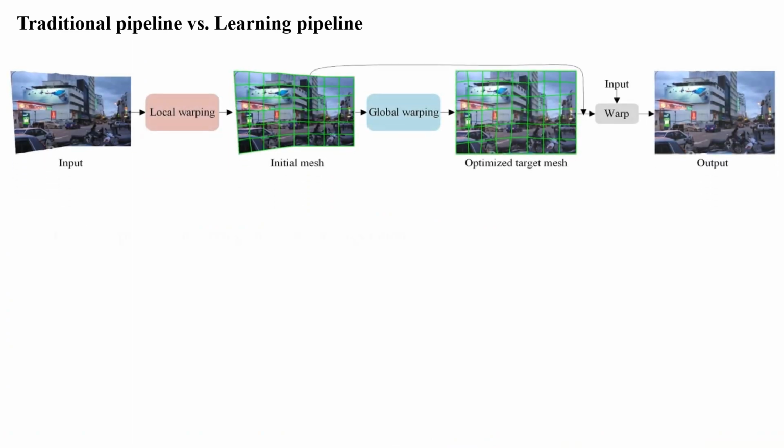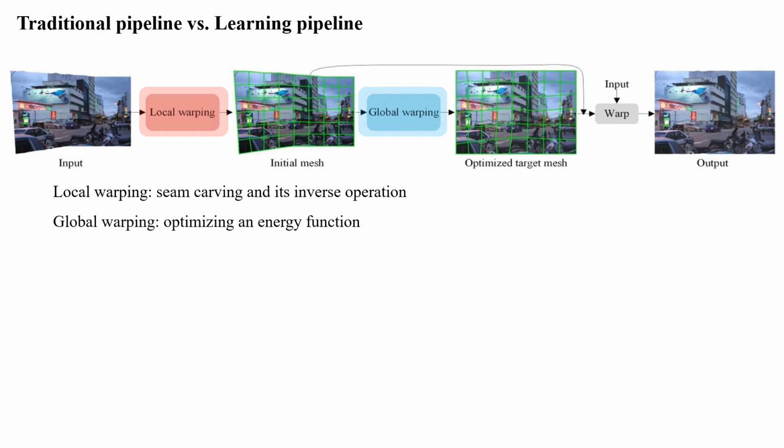There are two stages in the traditional rectangling pipeline. In the local warping stage, the seam carving algorithm and its inverse operation are used to get the initial mesh that best fits the irregular boundaries. In the global warping stage, an energy function is defined to optimize the target mesh. The rectangling results can be got by warping the input image from the initial mesh to the target mesh.